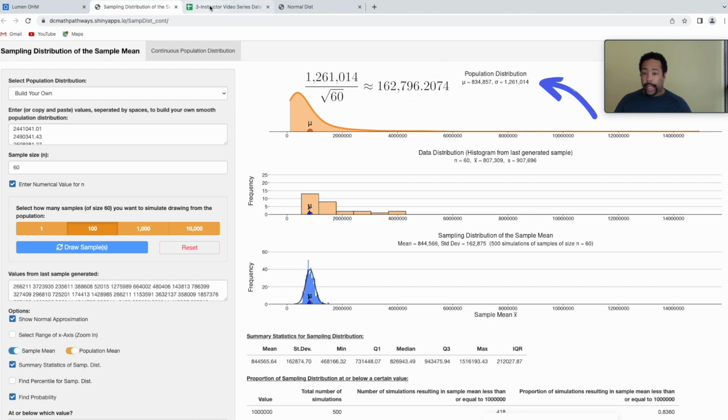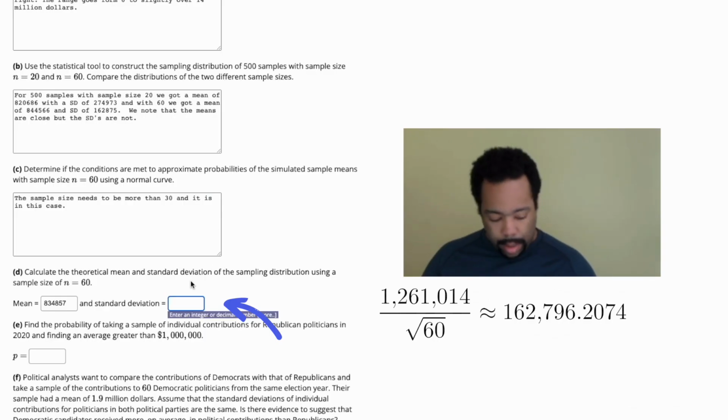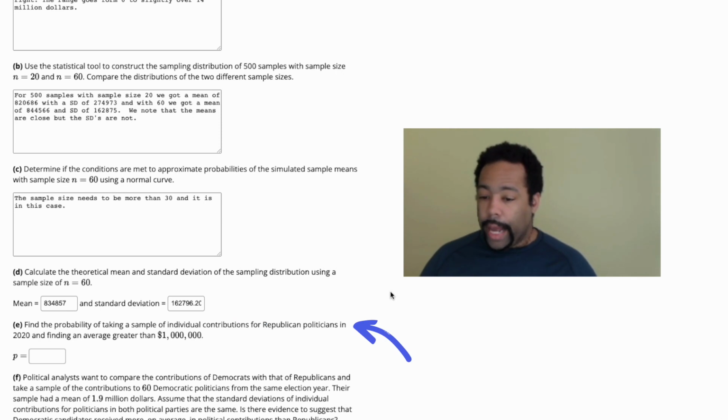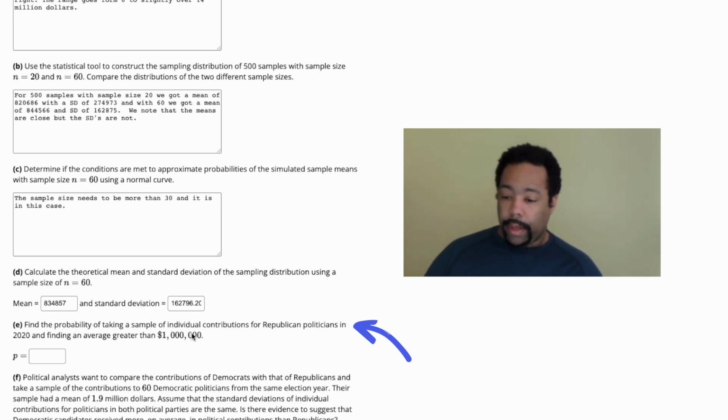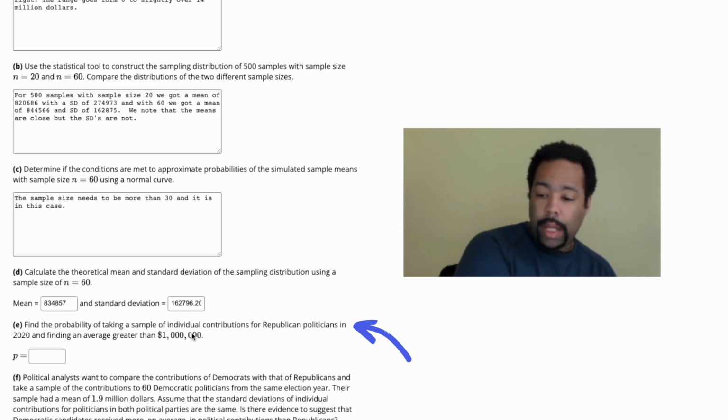Here is what we get: 162,796.2074. And then we're going to use that to make some statements about probabilities.